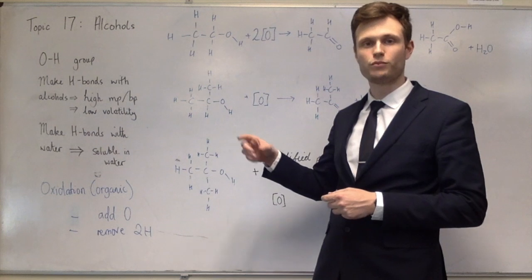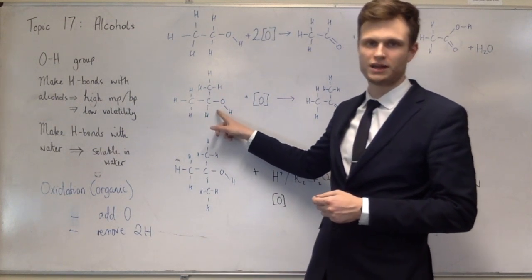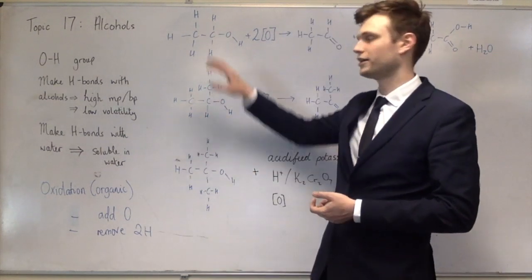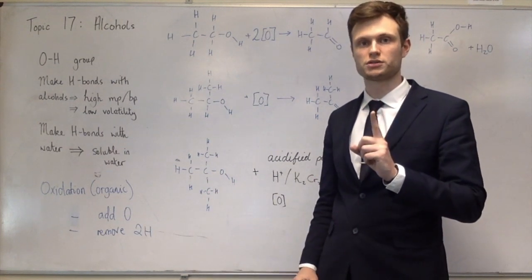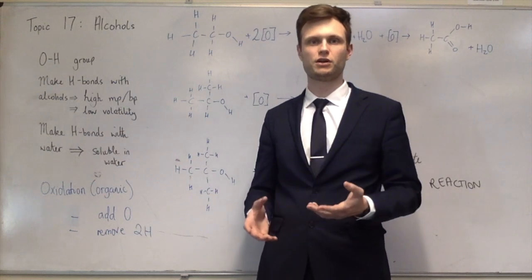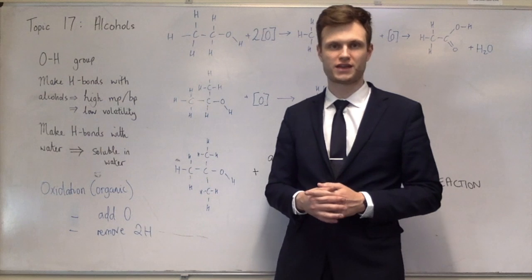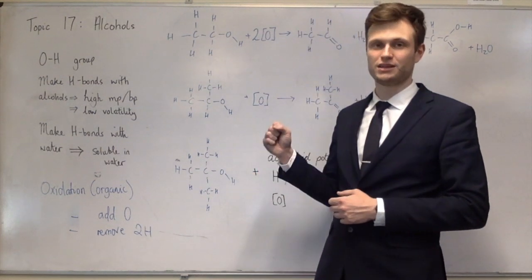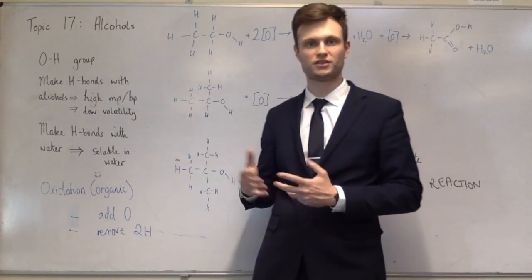Now, if there's more than one carbon next to the carbon which is attached to the OH, it can be taken from either, and both of the products are made. Sometimes, like if I eliminated water for any of these three molecules, there's only one product. But sometimes there's more than one product, and that's the basis of a lot of questions, especially making two products or making a product that has E-Z isomerism, because the product of that reaction is an alkene. And I'll show you a couple of examples of elimination of water now, so you can see how it works.